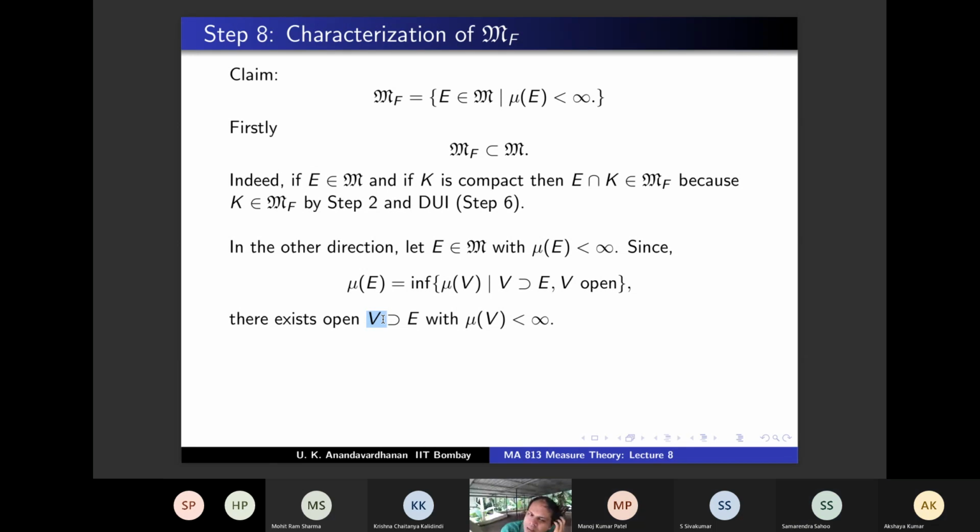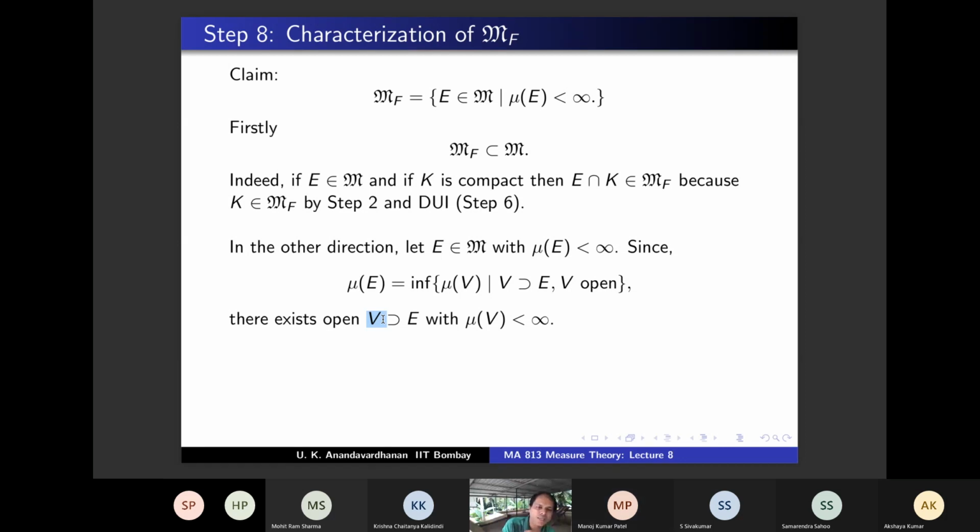Now we will apply sandwiching. Sandwiching says that given any set in MF, you can sandwich it between an open set and a compact set. So if you apply that to V itself, because V belongs to MF, what will you get? You will get an open set containing V. You can take V itself, because if some open set will work, any smaller open set will work. So in particular, you will get that V contains a compact set K such that mu of V minus K is arbitrarily small. Agree? By sandwiching.